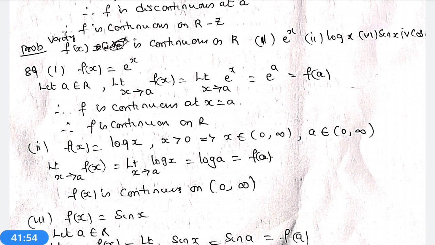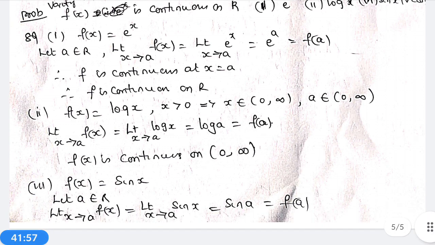Now, f(x) = sin x. Let a belong to R. The limit as x tends to a of f(x) is the limit of sin x, which is sin a. What is sin a? Sin a is f(a). Similarly, we can show the limit as x tends to a of cos x is cos a. Therefore, e^x, sin x and cos x are continuous on R, and log x is continuous on its domain.